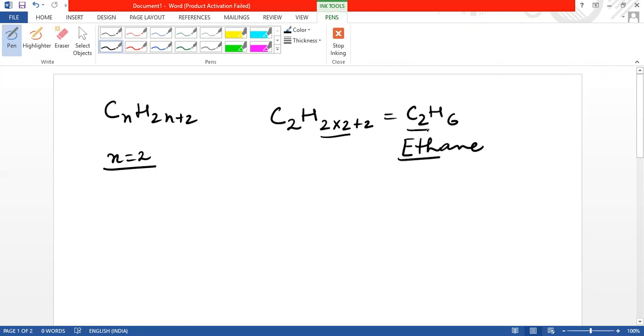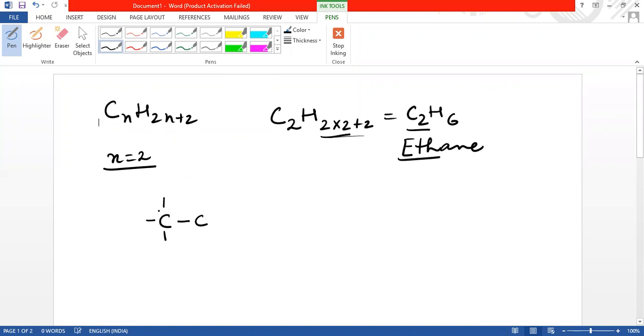For 2 carbon atoms, we use the prefix eth, and because it is an alkane, we are going to write it as ethane. Now, ethane is the second compound of the alkane series. If we draw its structure, first of all, we are going to take 2 carbons. We are going to join them with a single bond.